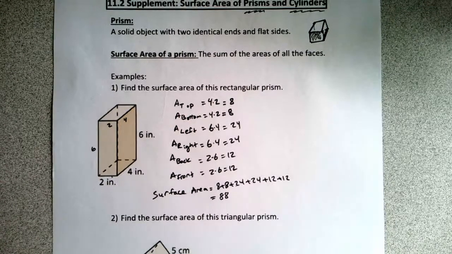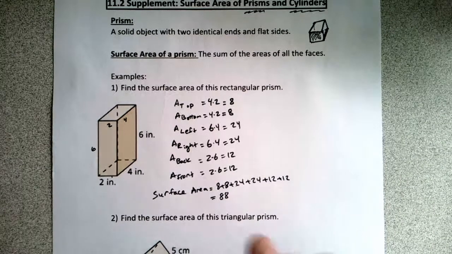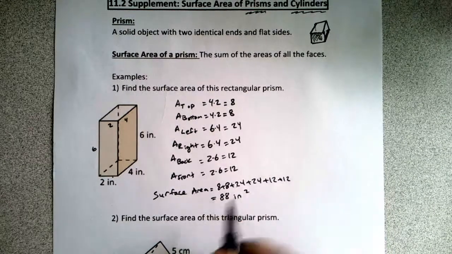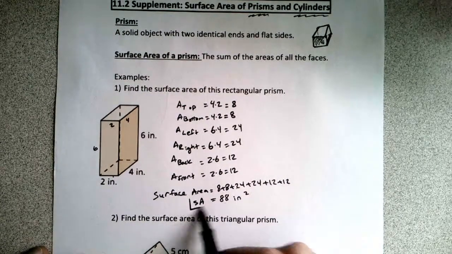I should check that, just in case I'm wrong. 8 plus 8 plus 24 plus 24 plus 12 plus 12. 88 indeed. 88 inches squared. Again, this is still an area. I'll put SA for surface area, and that would be good.